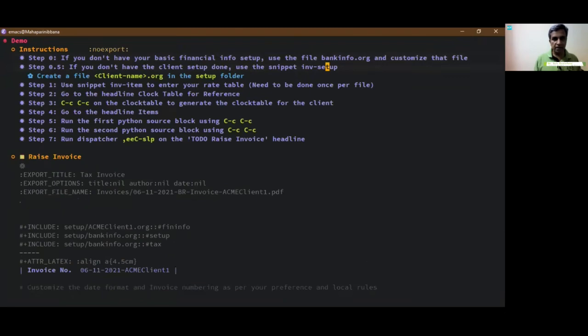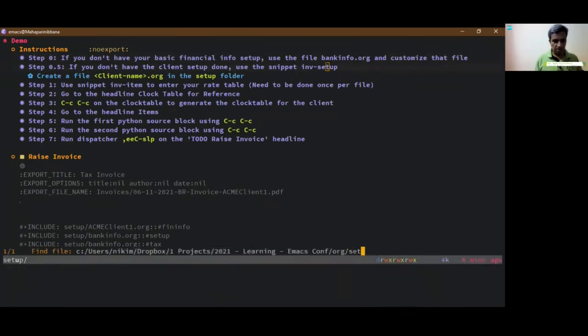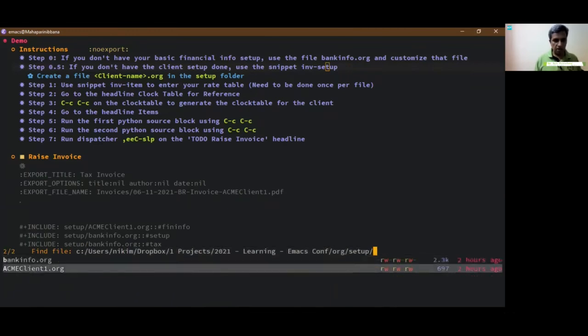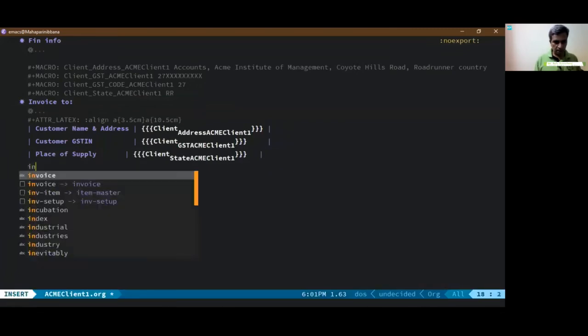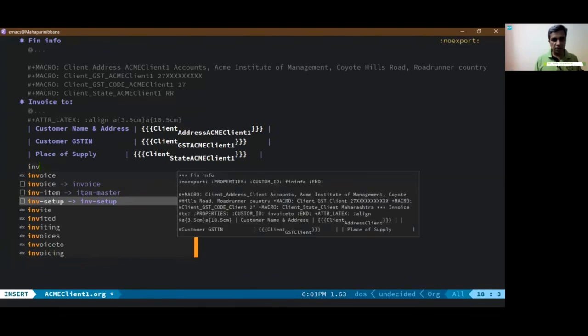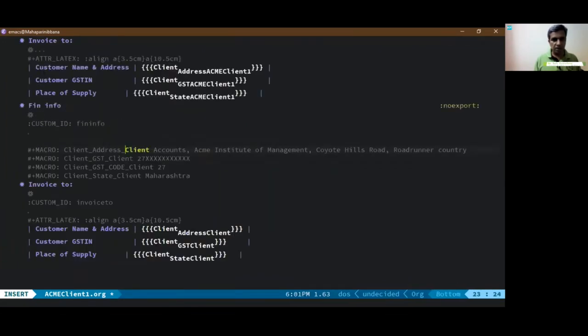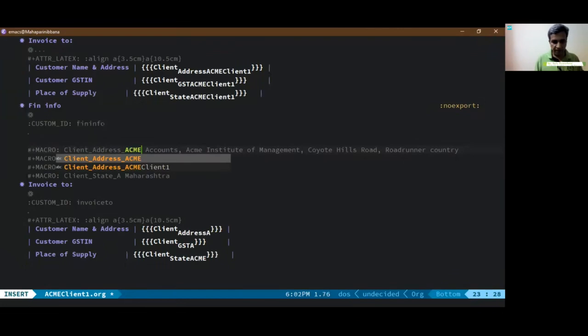The second part is creating a client name. So let's look at this setup, and I have one created already. In order to create this, all you need to do is use the INV setup, the invoice setup for your client, and it will give you all the information. All you need to do is type in here the client's name, exactly the same as you see as the file name.